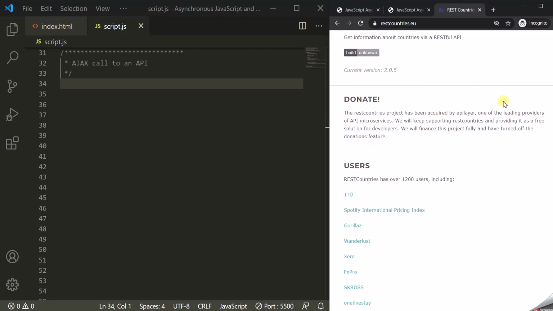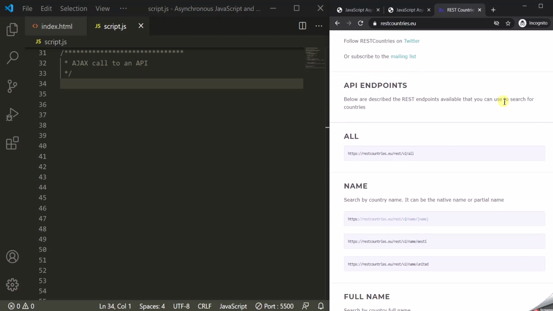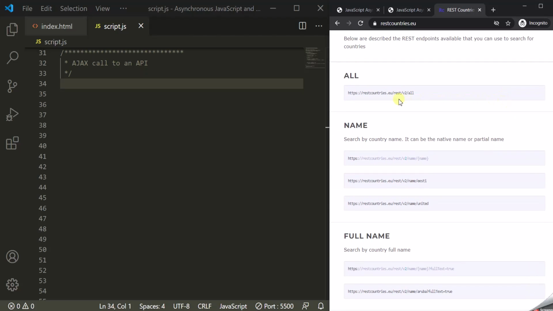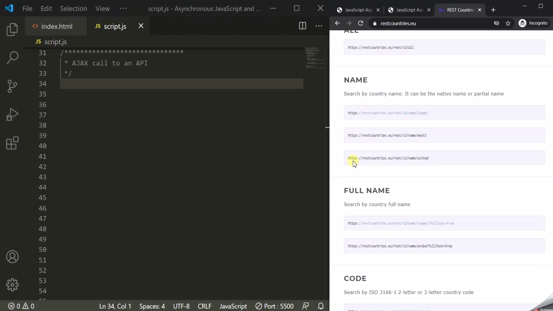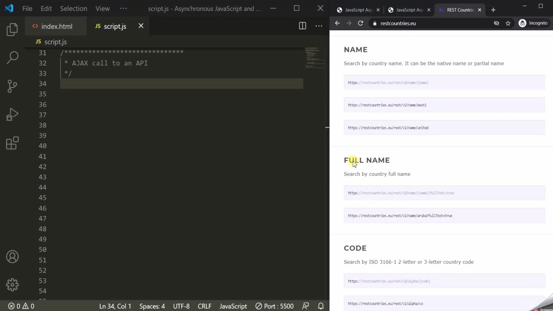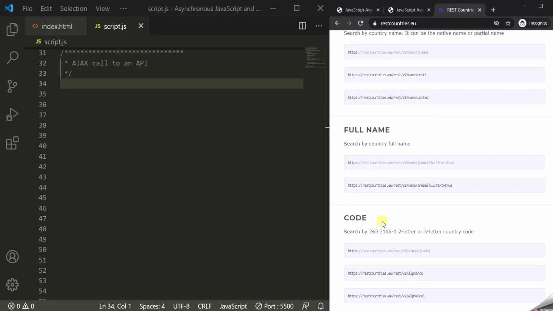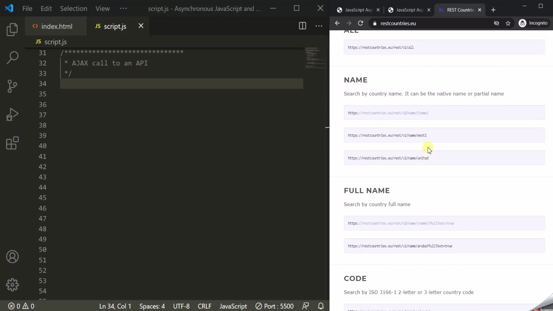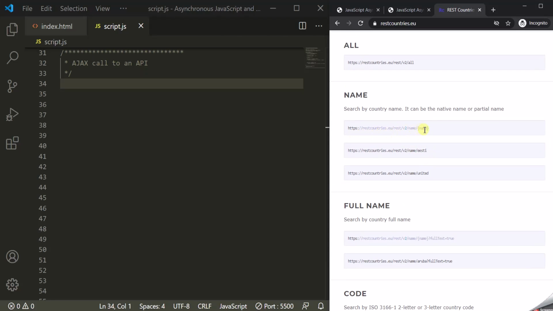So this API, if we scroll down, has several endpoints. If you want to get the data related to all the countries, then you can use this endpoint. However, I am interested in getting data related to a given country by its name. So I'm going to use this endpoint. There are other endpoints as well. For example, you can get the country related information based on its full name or code, etc. But I'm interested in getting the country related information by its name. So I'm going to use this endpoint in my project.